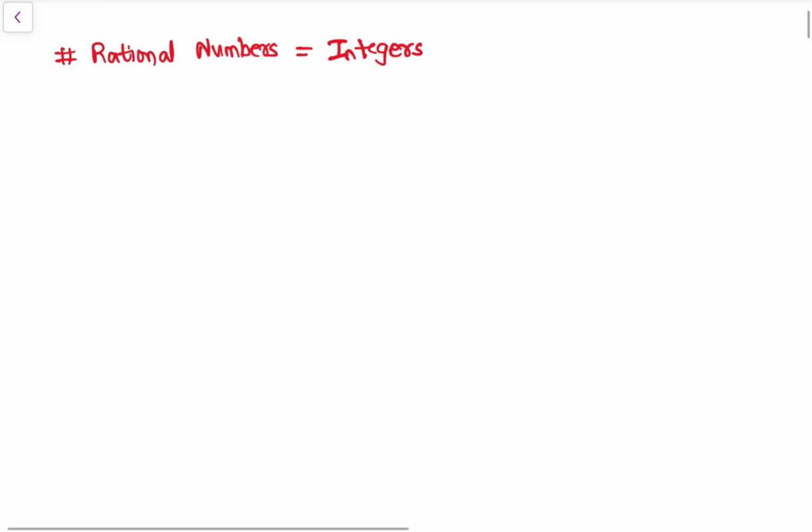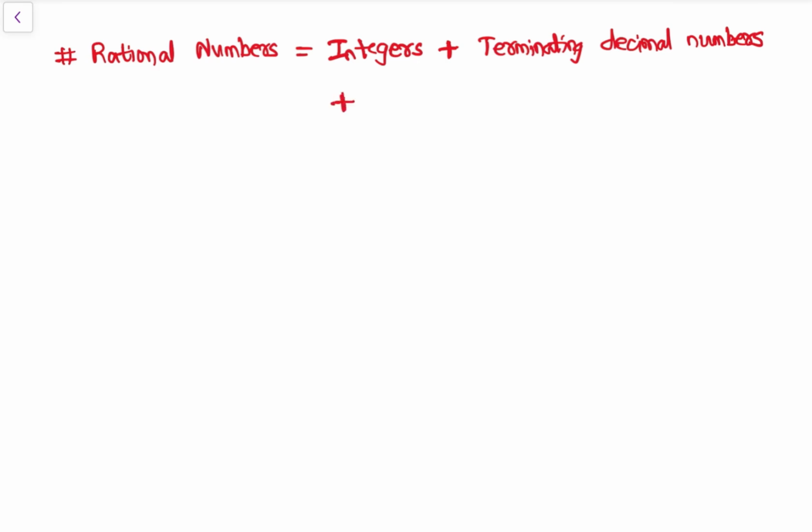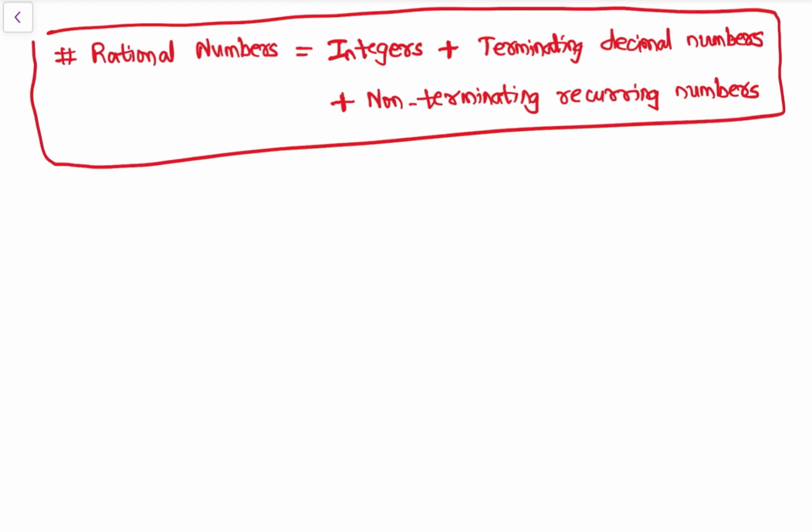So rational numbers are integers plus terminating decimal numbers plus non-terminating recurring numbers. So these are rational numbers, right?